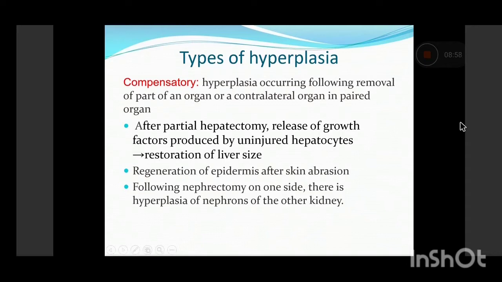Also, as we all know, there is regeneration of the epidermis after any kind of injury or skin abrasion. Since the kidney is a paired organ, following nephrectomy on one side, there is compensatory hyperplasia of the nephrons of the contralateral kidney. So these are the classic examples of compensatory hyperplasia.